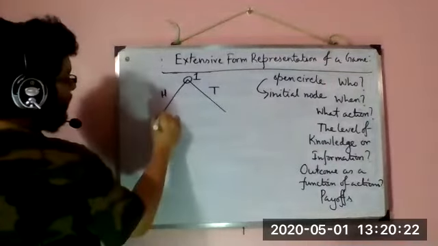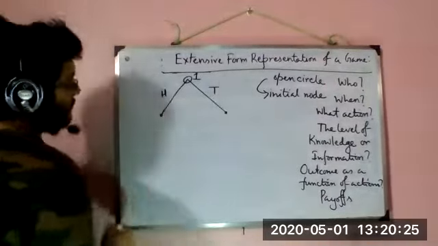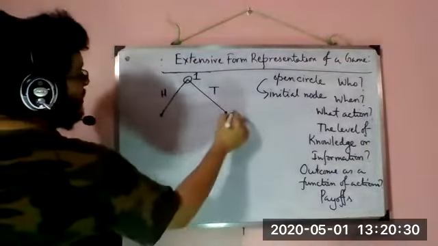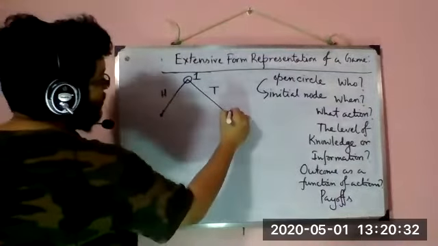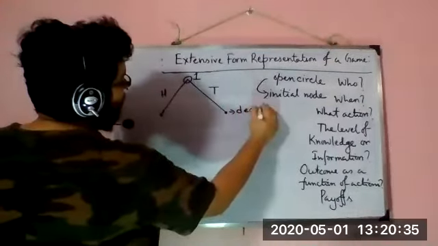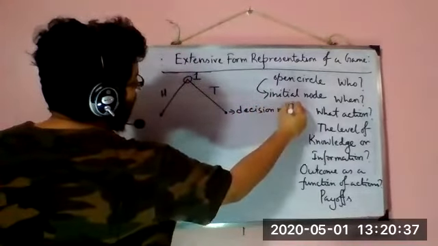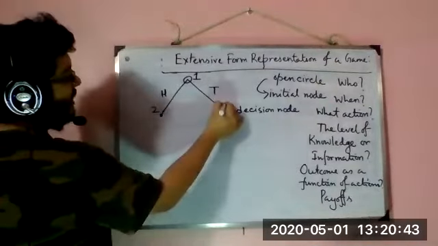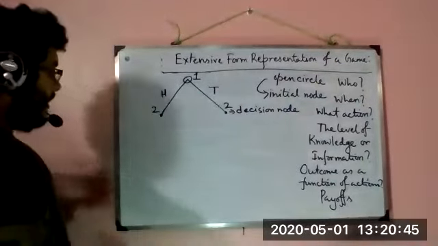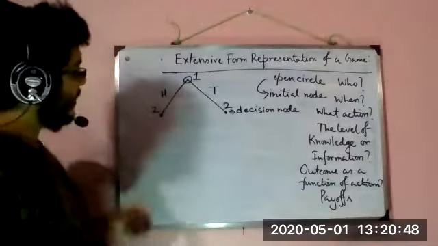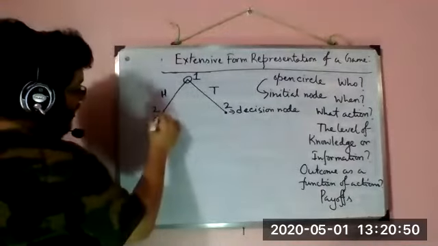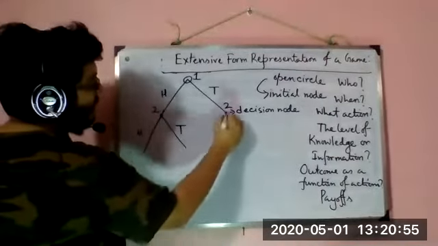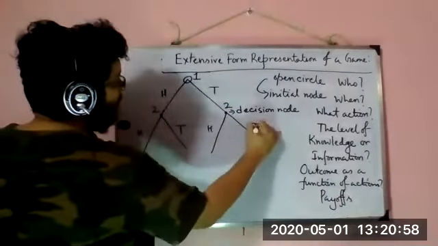All right. Here we mark a dot, and this dot signifies the decision node of player 2. To whom does it belong? It belongs to player 2, so here we write 2. Then again, the available actions of player 2 at this point are also head and tail. Head and tail. All right.